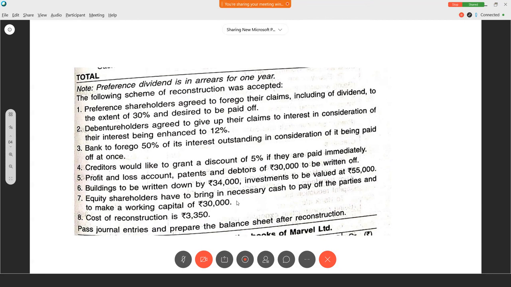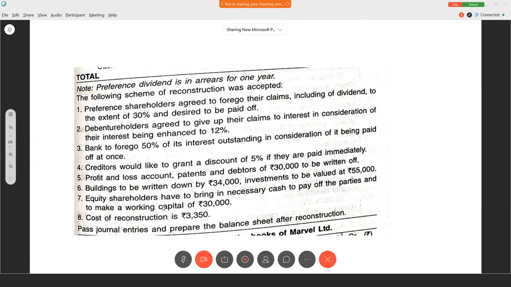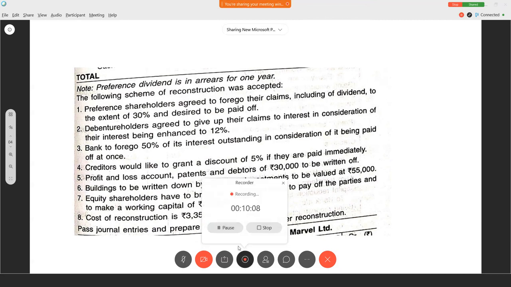In addition, they have to bring extra 30,000. Clear? So we have to arrange the amount. How many shares are we supposed to issue? One more thing: profit and loss account, patents, debtors are there. Then cost of reconstruction is there. Okay, so we have to settle.